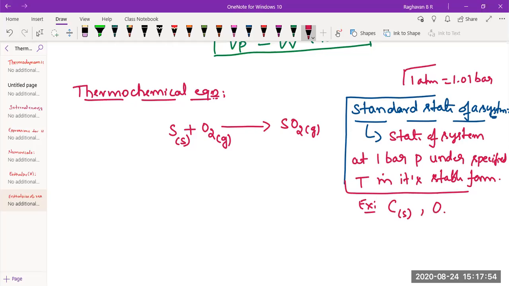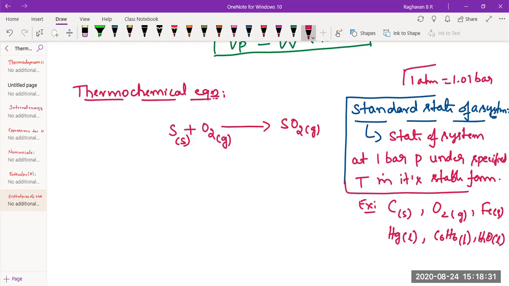Oxygen, gas. Iron, solid. Mercury, liquid. So that is the standard physical state of mercury. Similarly, we can take benzene, it's liquid. Water, solid or liquid? Liquid. So they are all standard states like that. We'll get back to this now. What is the thermochemical equation I was telling? A thermochemical equation is a balanced chemical equation. Not just that.